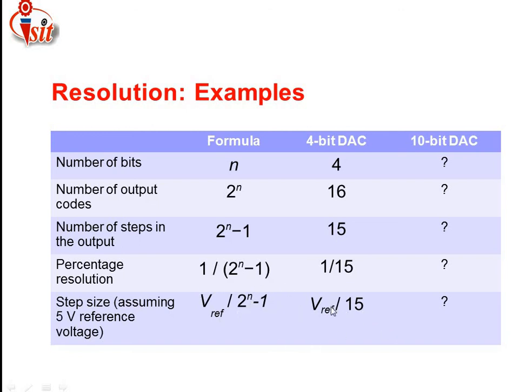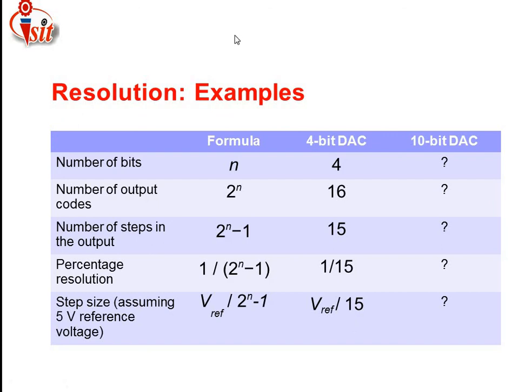Here we don't know what the reference voltage is, so we kept the reference voltage as it is. For n we know the value, that is a 4-bit DAC, so 2 raised to 4 minus 1. The calculated value is 15, so this formula is converted into V reference divided by 15.